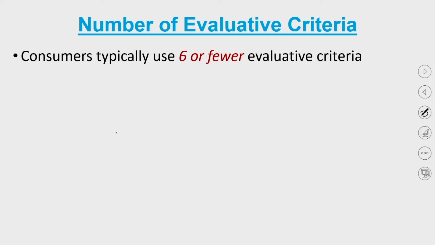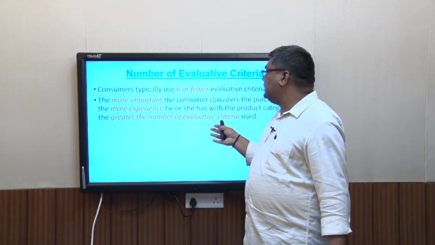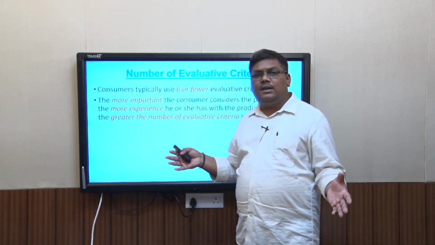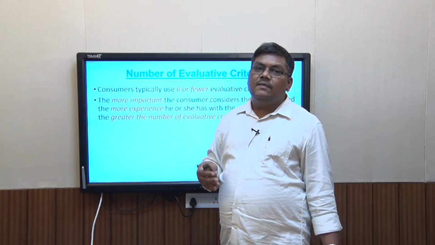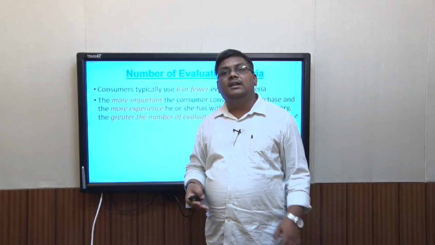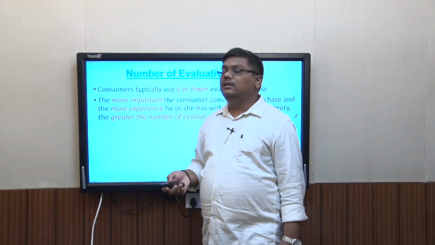Consumers sometimes use more criteria. The more important the consumer considers the purchase, and the more experience he or she has with the product category, the greater the number of evaluative criteria. So as the consumer thinks a particular product is more important, more dear to him, and as he gets more experience with that product, the more evaluative criteria there are. But remember, the more the number of evaluative criteria, the more difficult the decision process. The lesser the number of evaluative criteria, the better the decision process.